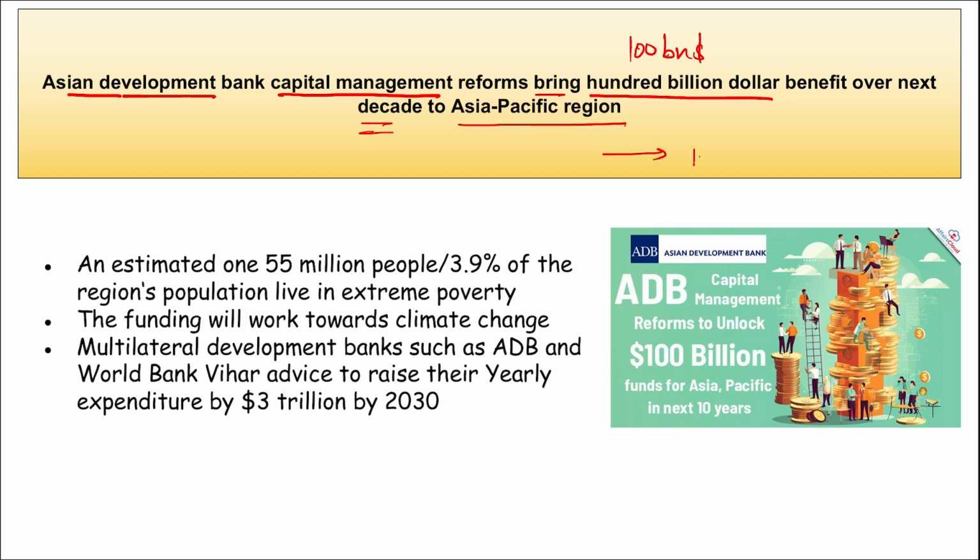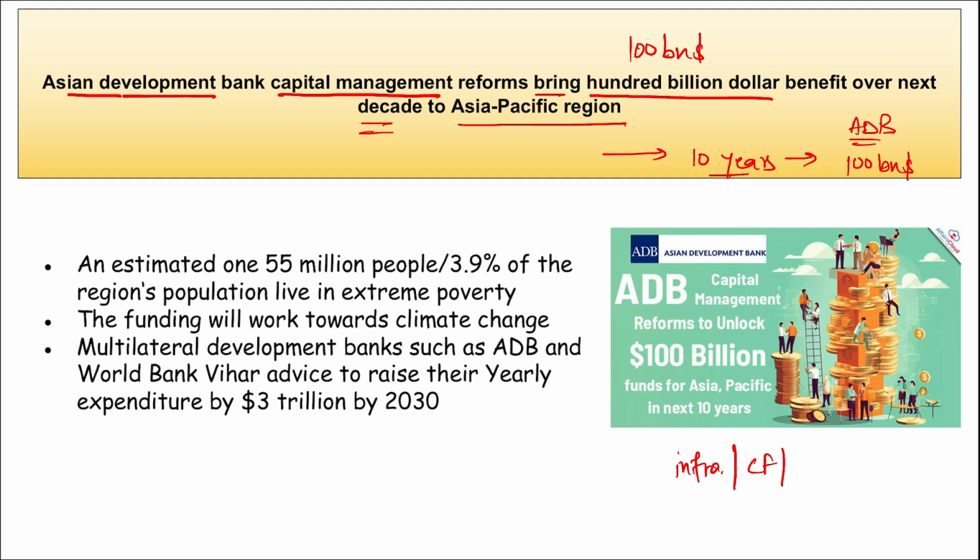That is, in the coming next decade, in the next 10 years, we will be seeing that the Asian Development Bank will be committing $100 billion in the Asia Pacific region in order to grow infrastructure, right? Climate financing. Then we will be seeing new sources of energy. For example, one in India is your hydrogen, green hydrogen. So we will be seeing more and more of this. Then we will be seeing more investment in climate projects.